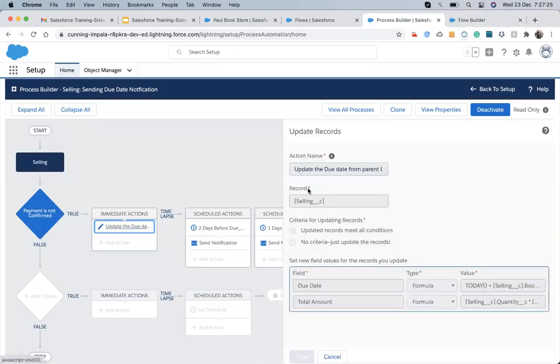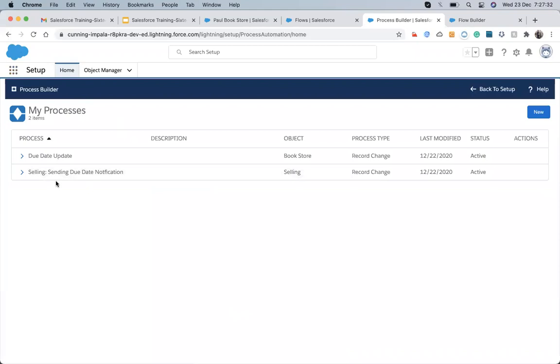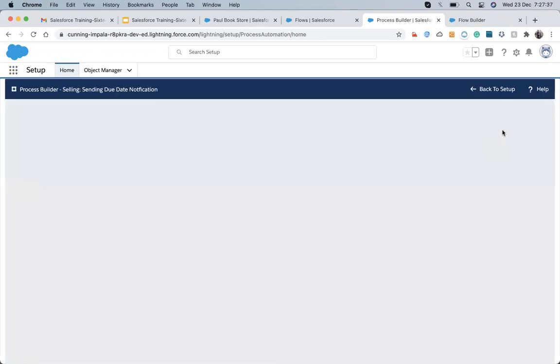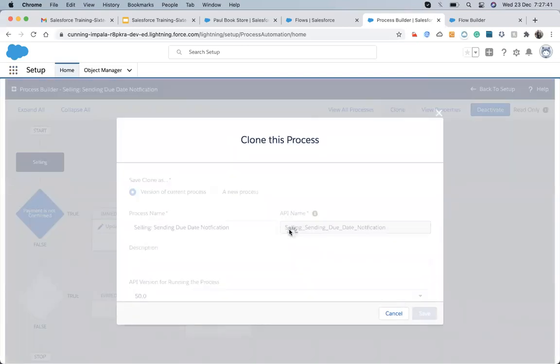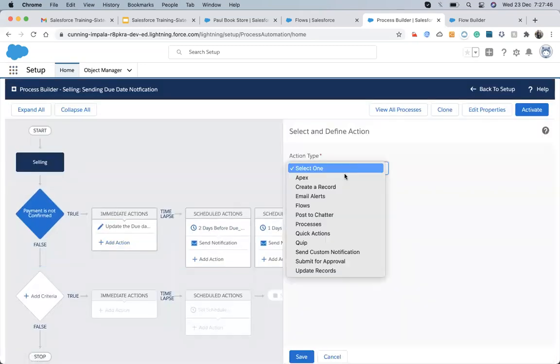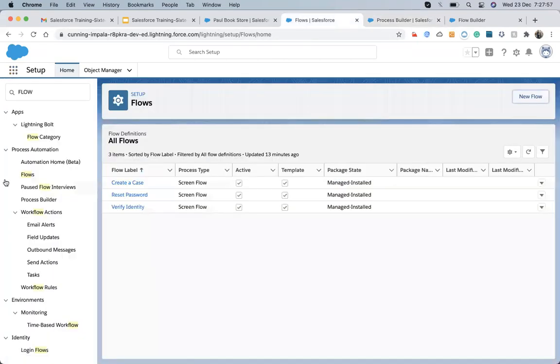Here, this one, the action component: when we are choosing the action, what action it will do. Let me flow on it. These are our action components, called the action component in the flow, meaning calling Apex or a flow or an existing post to Chatter. Everything is available up here while working with the flow.